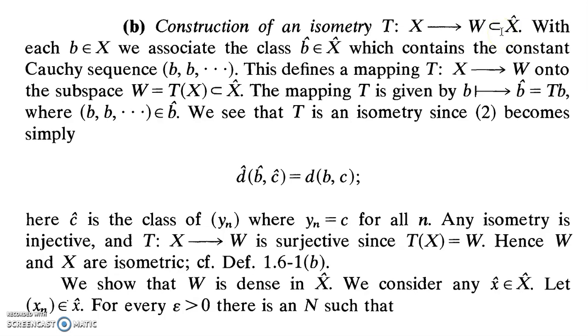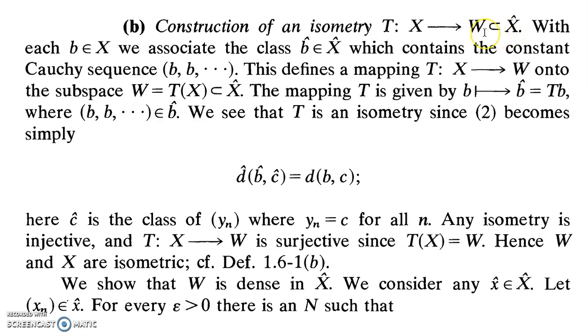So in this part, we will be establishing two important facts. One is, since X is the space which is extended onto a new space X cap, we must be able to define an isometry from the space X onto some subspace W of X cap, which is what we have to do in the first place.